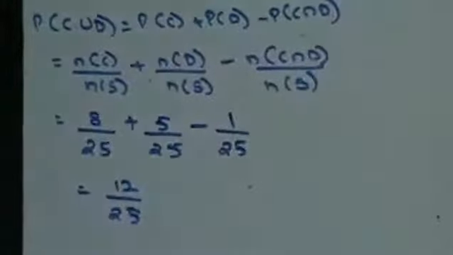Take down. 2 fair dice are thrown. Find the probability that the sum of the scores on the upper face is, first part of the question, a perfect square or a prime number.